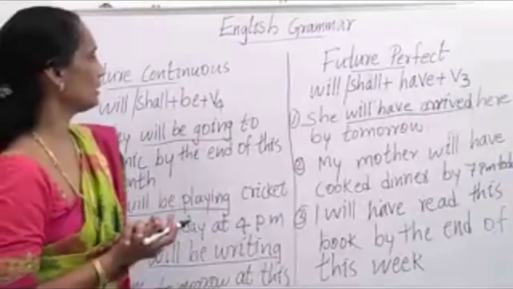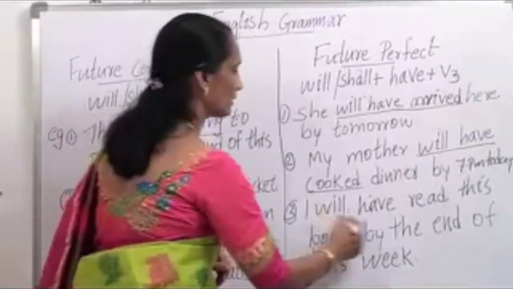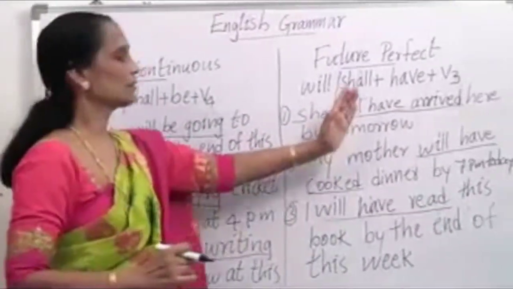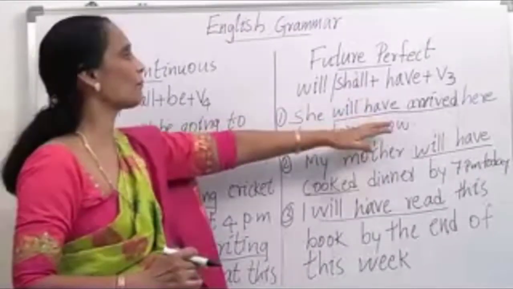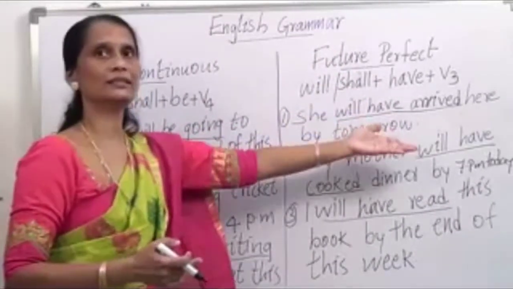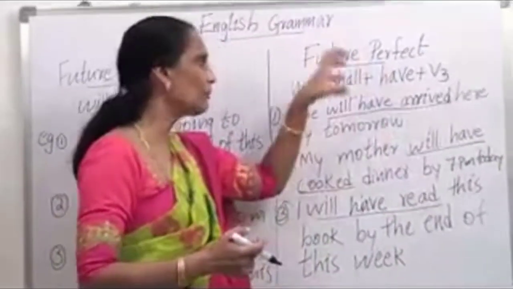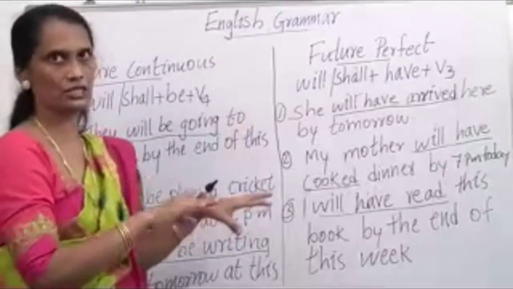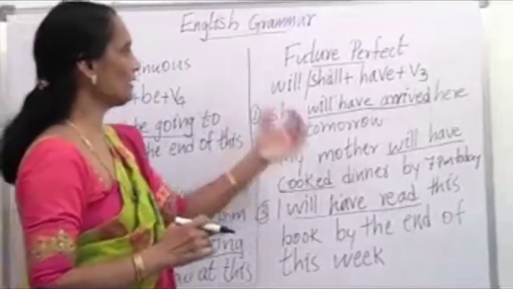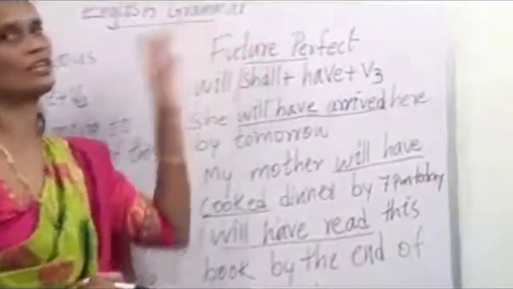In the second example, see, will have cooked. Next one, will have read. In all these cases, you can see this action will be completed in the future, not completed yet. That action will be completed in the future only. She will have arrived here by tomorrow. Tomorrow she will be arriving, not now, not yet. So in the future some action is going to happen. So any action that will be completed at a particular time in the future, we will use future perfect tense.